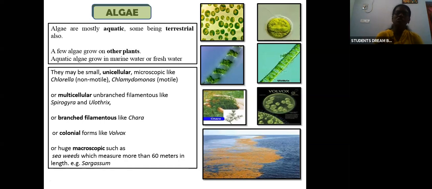Apart from all these small types, algae can also be huge. There are algae that we can see with the naked eye. Huge macroscopic forms such as seaweeds measure up to 60 meters in length. An example is Sargassum. So this is about the habitat and the various forms of algae.